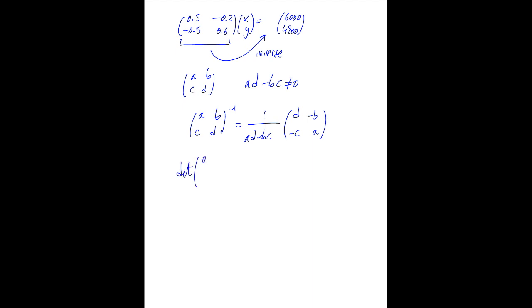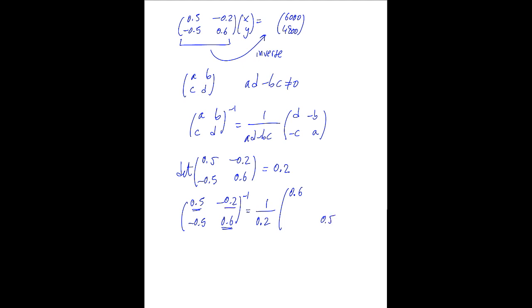In our case the determinant is equal to 0.2. So the inverse will be 1 over 0.2 times the matrix where the diagonal entries are exchanged in position and 0.2, 0.5 exchange the sign. So what we get is 3, 1, 2.5, 2.5.